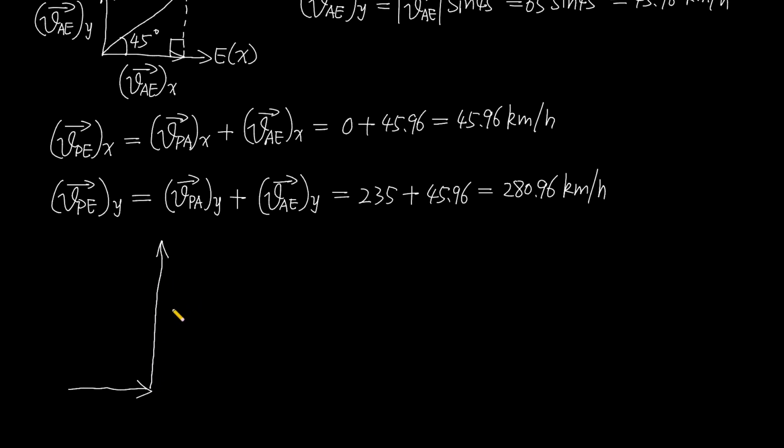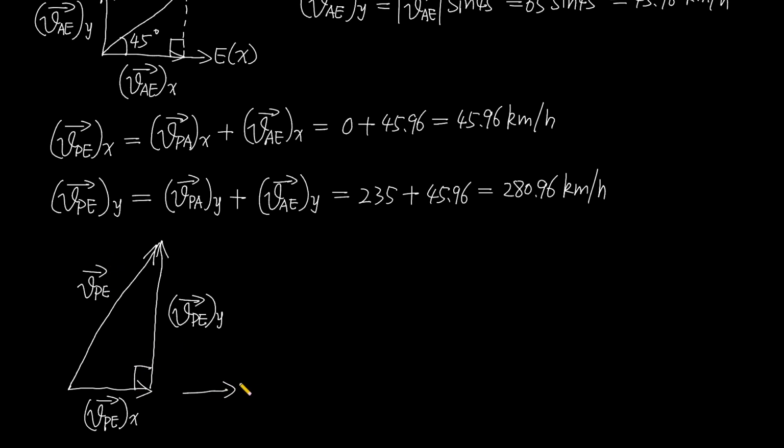Now I draw them. This vector is just the y component of the velocity of the airplane relative to the Earth. And this vector is just the x component of the velocity of the airplane relative to the Earth. And this vector is just the velocity of the airplane relative to the Earth. And this is a right angle. This direction is east, and this direction is north.